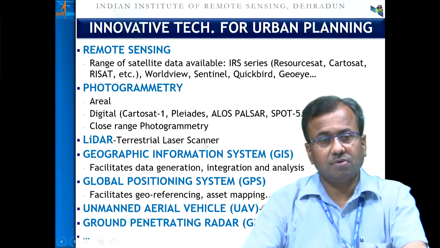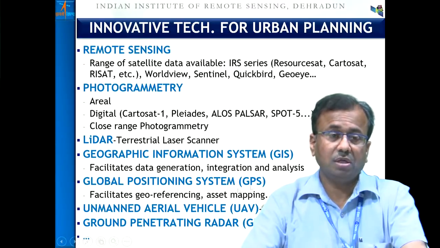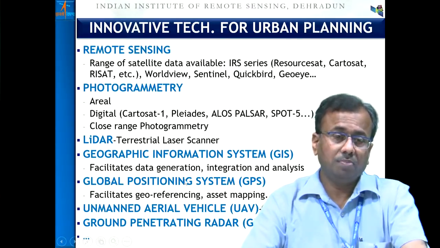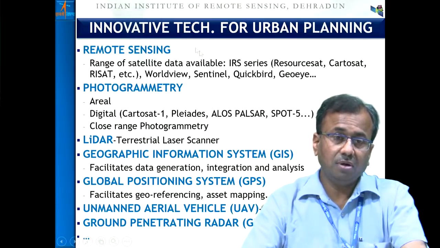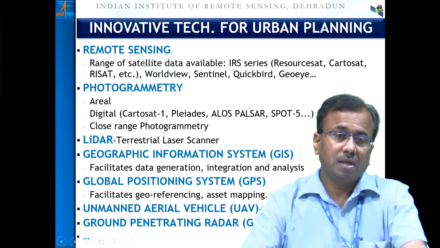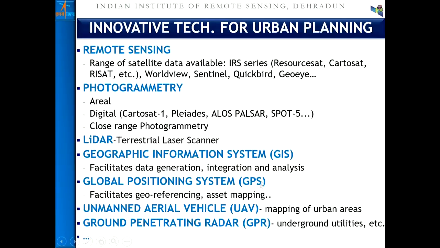Once we have all this information, it is put into GIS and layers are created. These layers can be integrated and subjected to analysis and query by the planners and engineers. Another device is the Global Positioning System or Global Navigation Satellite System, GNSS. This technology is helpful primarily for georeferencing of satellite data, and also for collecting a variety of resources present in urban areas through a technique called asset mapping and putting them into GIS.